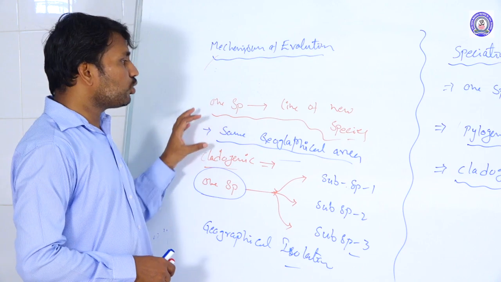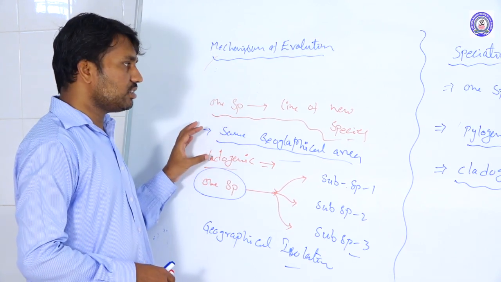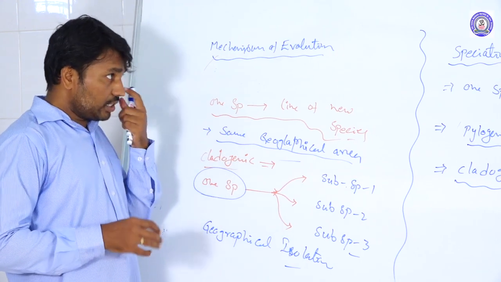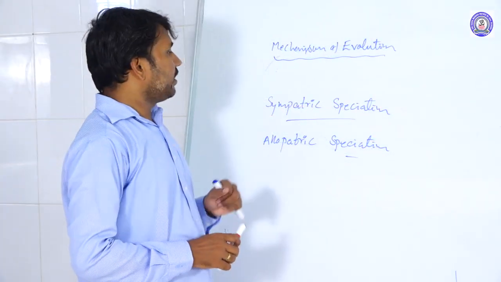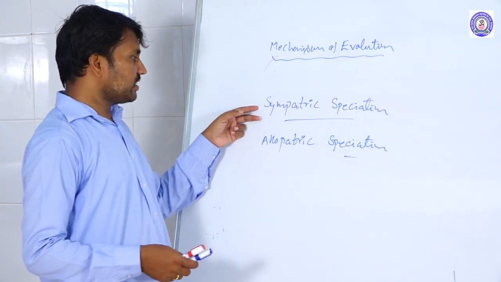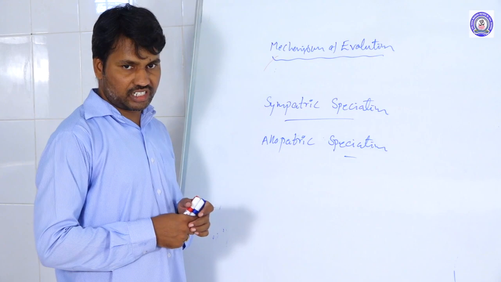So these are the two types of evolutionary processes that occur in speciation. Next, there are two more speciation methods: sympatric speciation and allopatric speciation.